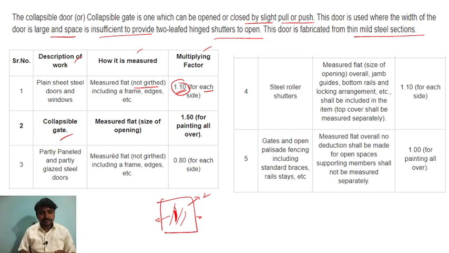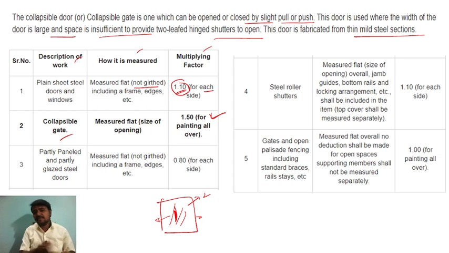Collapsible gate. They are asking this question: measure the flat size of the opening, and 1.5 for painting all over. All over means they are not taking each face, they are taking the total gate. So 1.5 you have to multiply. What does a multiplying factor mean? For example, if you are painting any door or window, you have to increase the quantity for two or three different coats. That's why we multiply using the multiplying factor.